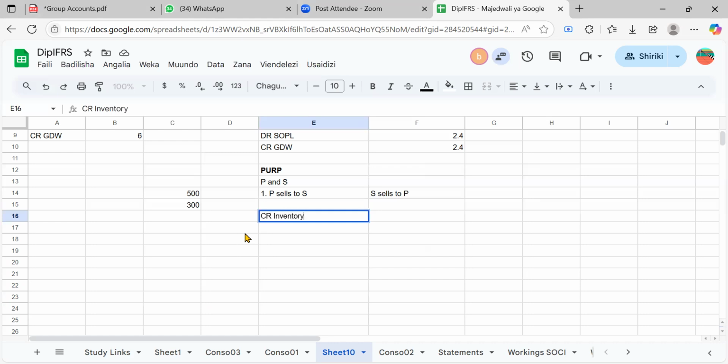Inventory. The subsidiary by how much? 300, right? Yes. I would go and remove the profit from the parent. From the what? From the parent. So if I'm preparing the income statement, I would say debit cost of what? Of sales. Bear in mind that this all goes to the what? To the parent.